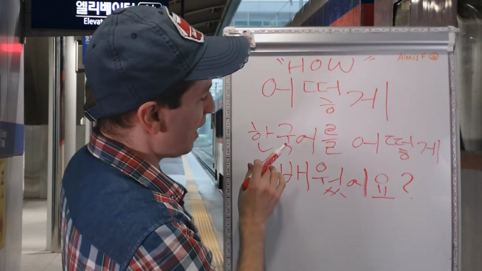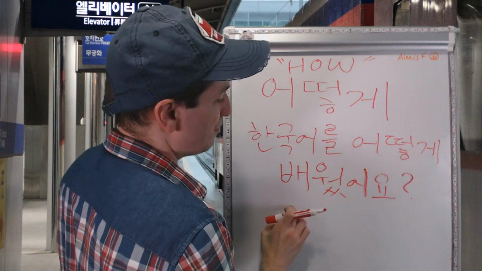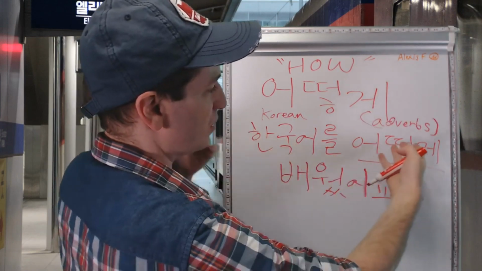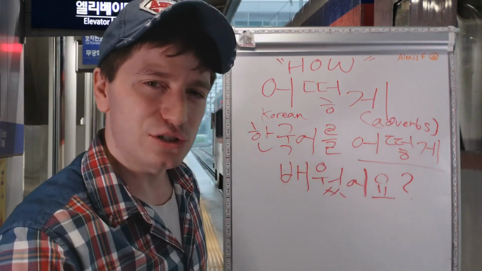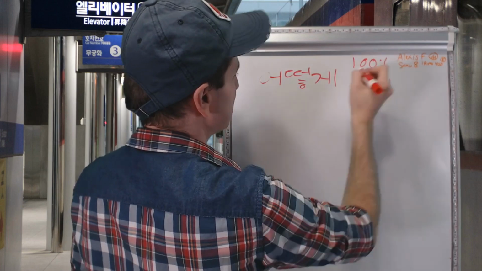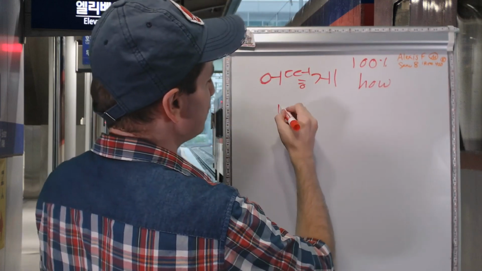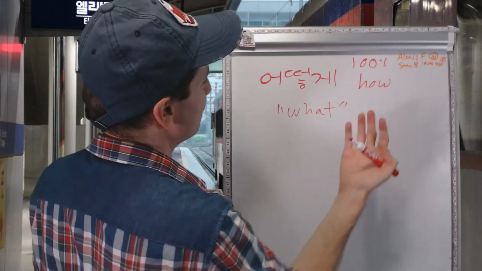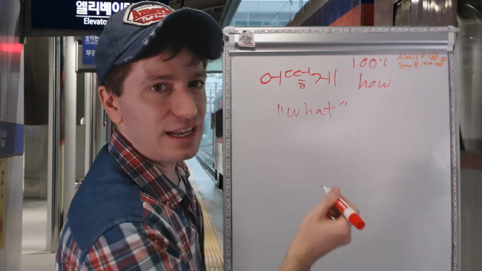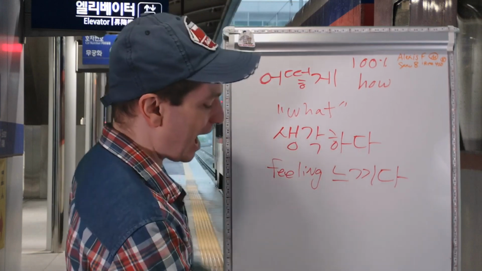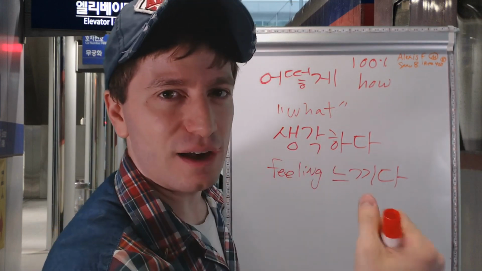어떡해요, 어떡해. 한국어를 어떻게 배웠어요? Learn how Korean. 한국어를 어떻게 배웠어요? How did you learn Korean? 어떻게 always means how, literally. How can also mean what in some cases, although it literally always means how. It can mean what when you're talking about thinking. So instead of saying, what do you think? They say, how do you think? How do you think about something?